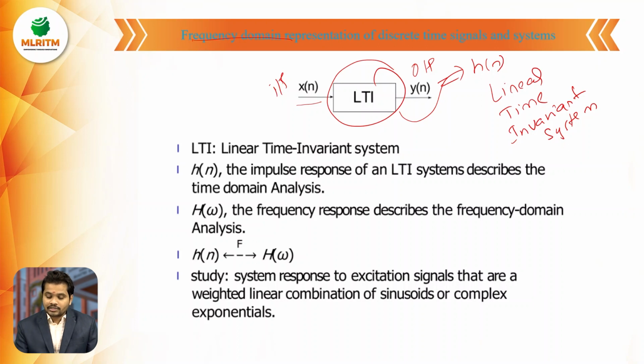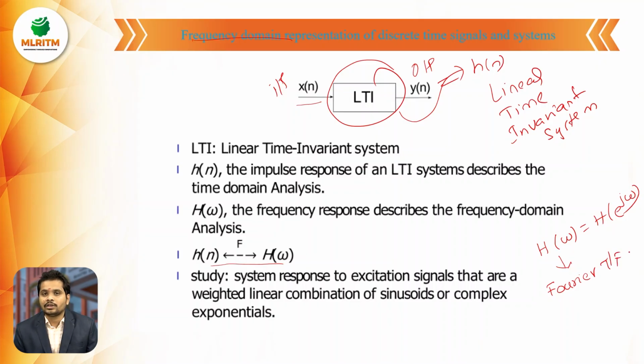So for this h of n, I am finding the frequency response. The frequency response is represented by H of omega, or it can also be represented by H of e power j omega, since the frequency response is nothing but the Fourier transform of the signal.